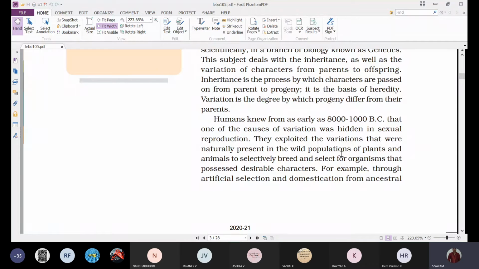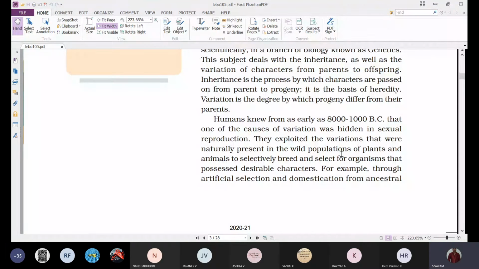In those organisms, we can observe very clearly certain variations between the parents and the offspring.